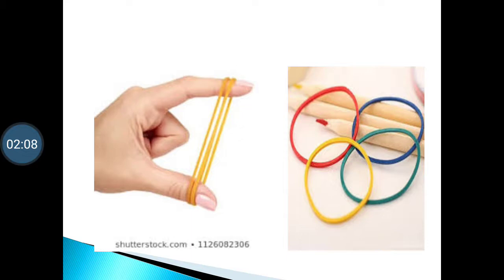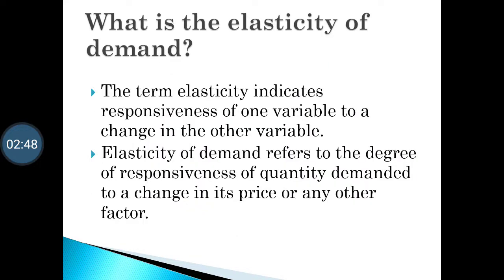That depends upon the determinants of demand. Now you know what are the determinants of demand. Determinants of demand are price, income, taste, habit, fashion of a person, then government's taxation policy, then nature of substitute goods, complementary goods. These are all determinants of demand. So depending upon any of this determinant, demand will increase or decrease. So the responsiveness is known as elasticity of demand.